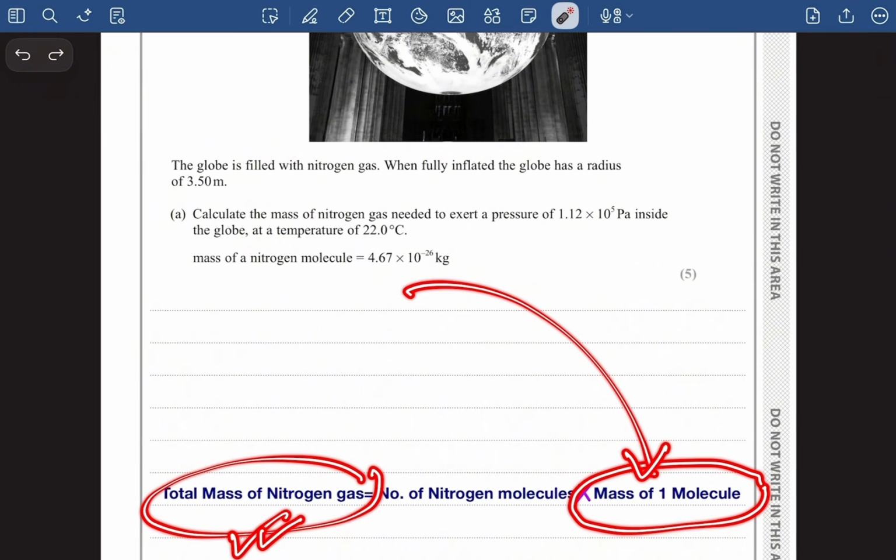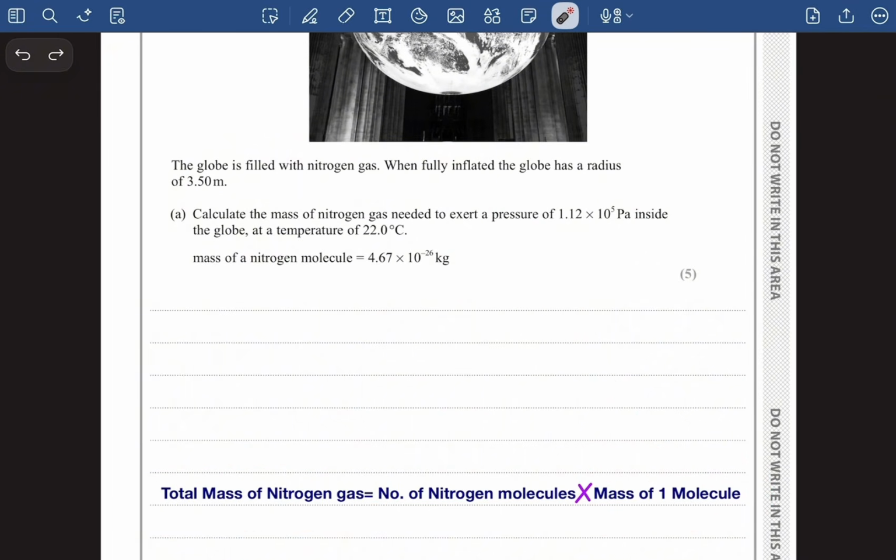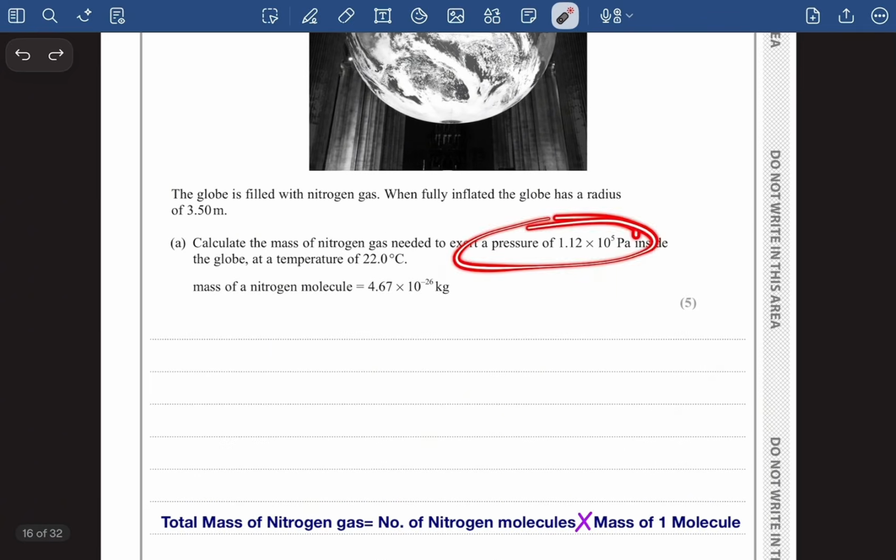So to figure out the total number of nitrogen molecules, we need the number of nitrogen molecules required to exert a pressure of 1.12 × 10^5. For this we'll have to use the formula PV = nRT. Right here, they have given us the pressure, they have given us the temperature, but they didn't give us the volume. But they have also given us the radius. The radius is given to calculate the volume.